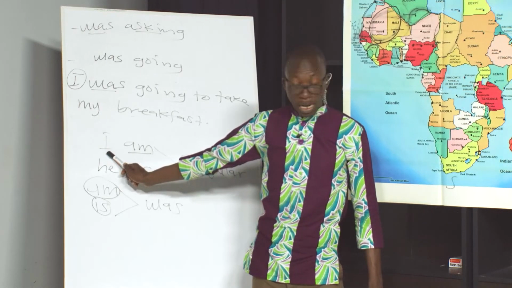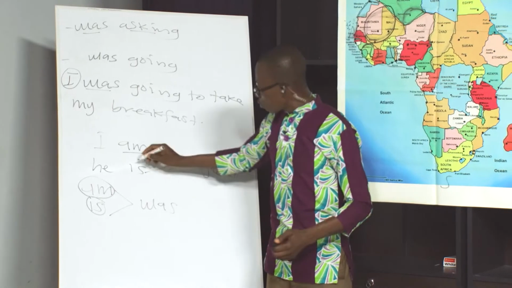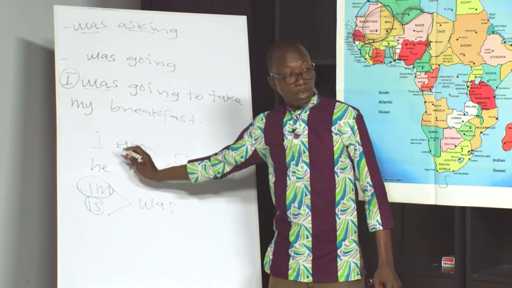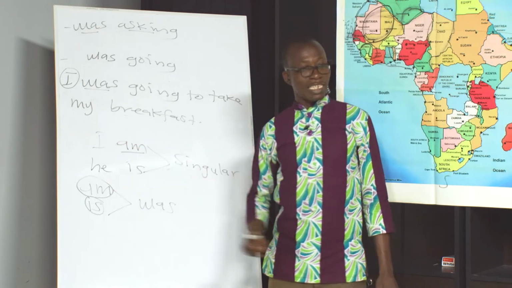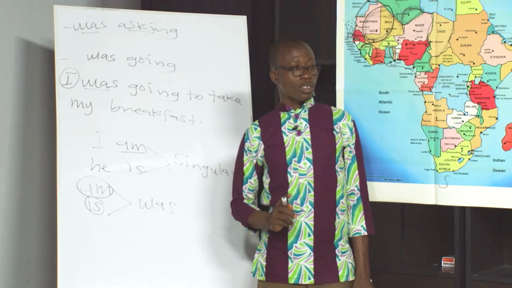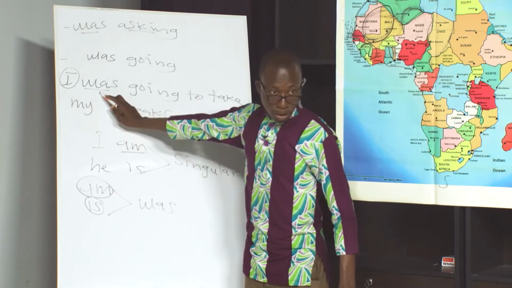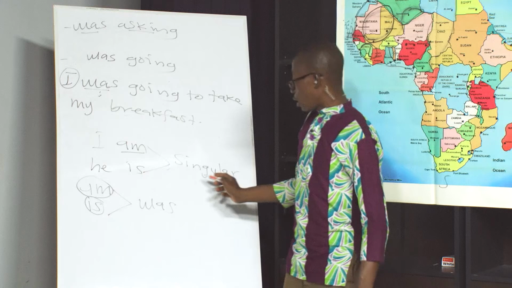We shall come to pronouns. Is and am are singular. We don't use is in this case. We don't say I is. No. So the reason for which was is used there, but not in this form.